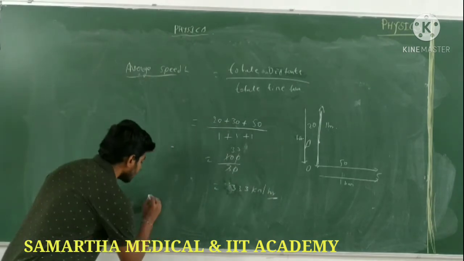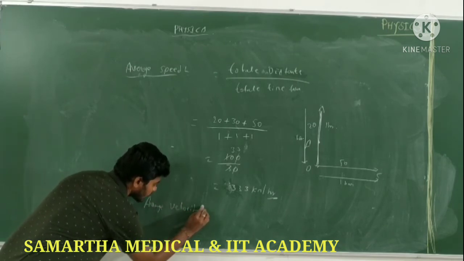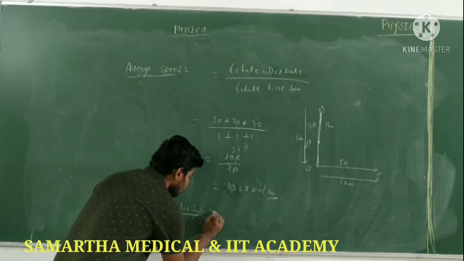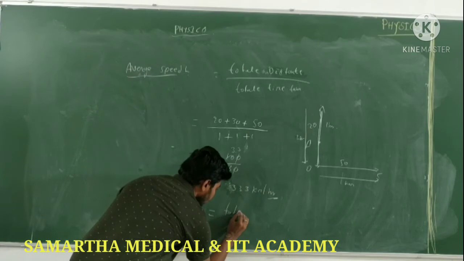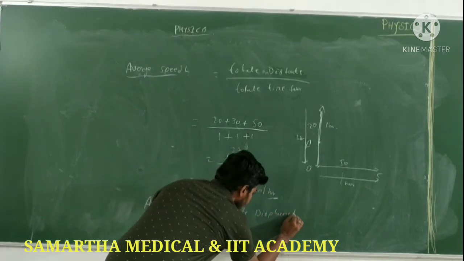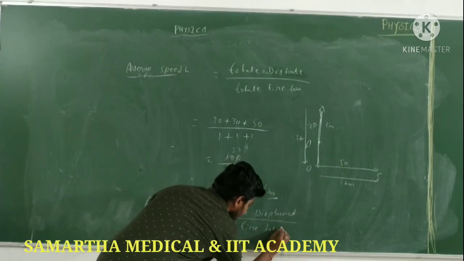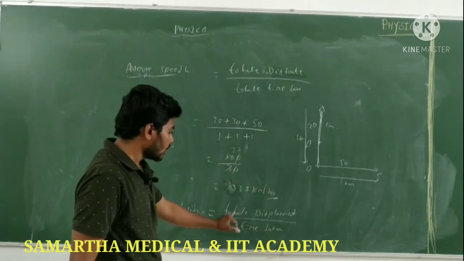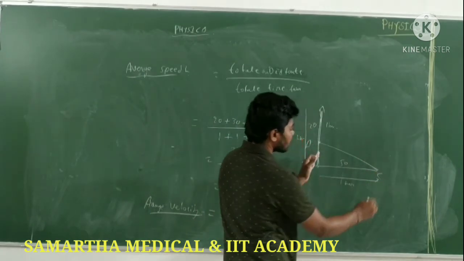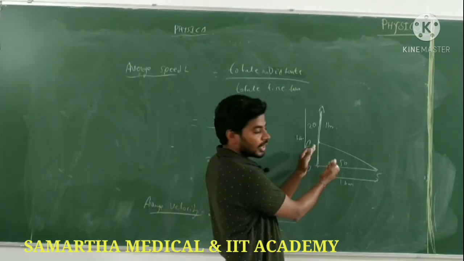Then what about average velocity? Velocity is nothing but displacement by time taken. Average velocity is nothing but total displacement by time taken. Is it okay? What is the displacement here? The shortest distance between these 2 points. Shortest distance between 2 points.